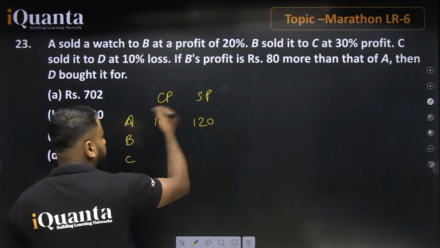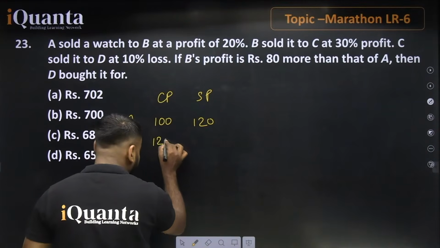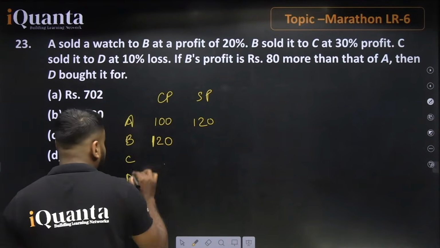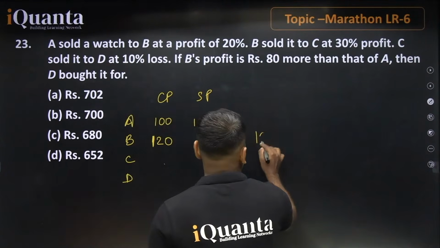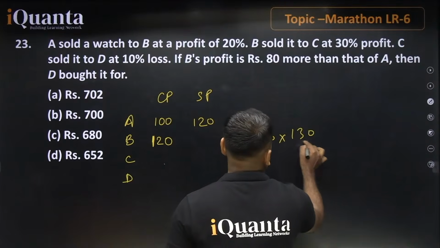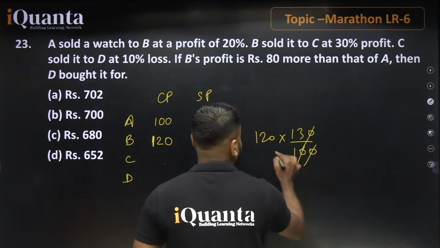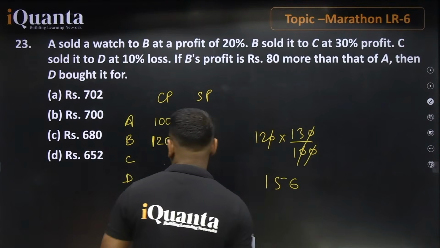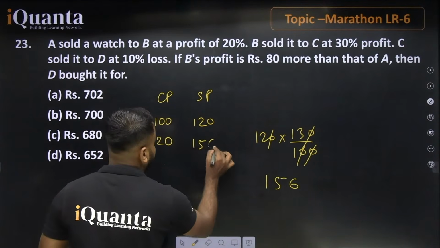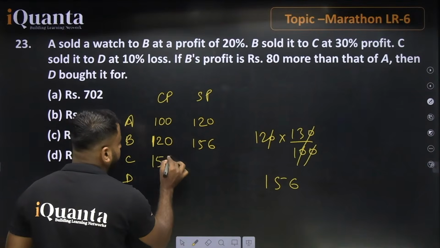It means that if A is selling at 120, B is buying it at 120. Now B sold it to C at 30% profit. So 120 and 130%: 12 3s are 36, 3 remains, 12 1s are 12, plus 3 is 15, 156. It means B is selling at 156 and C is buying it at 156.